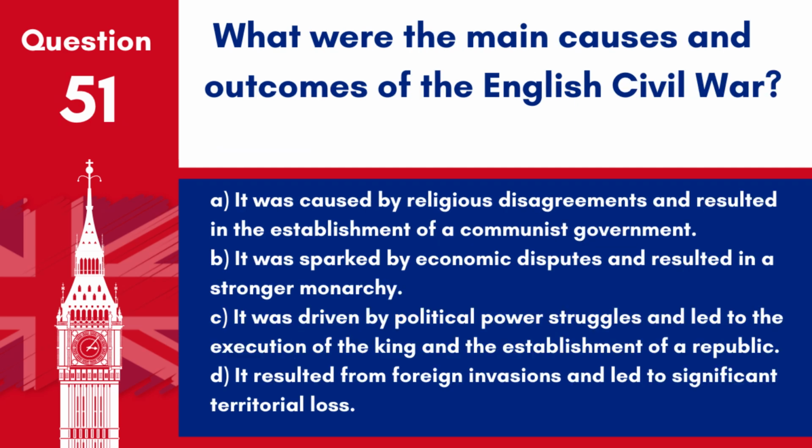Question 51. What were the main causes and outcomes of the English Civil War? A. It was caused by religious disagreements and resulted in the establishment of a communist government. B. It was sparked by economic disputes and resulted in a stronger monarchy. C. It was driven by political power struggles and led to the execution of the king and the establishment of a republic. D. It resulted from foreign invasions and led to significant territorial loss.